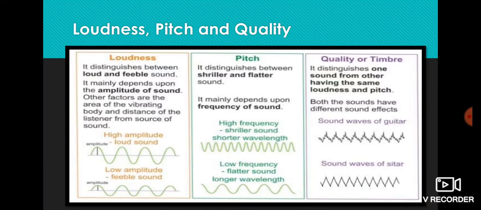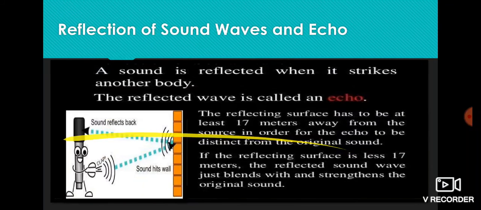Now moving on, the next property, that is loudness, pitch and quality. Loudness depends upon the amplitude of sound, as a high amplitude wave has loud sound and a low amplitude wave has feeble sound. Moving on, pitch mainly depends upon the frequency of the sound, as high frequency gives a shriller sound whereas low frequency gives a flatter sound. Moving on, quality distinguishes one sound from another having the same loudness and pitch.